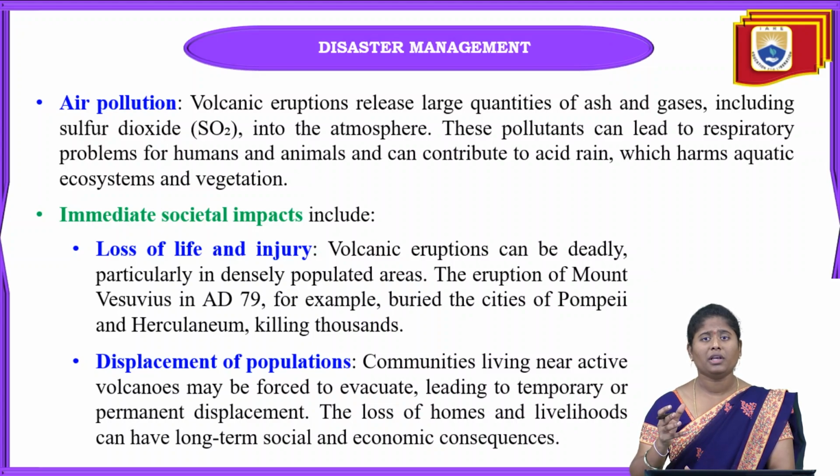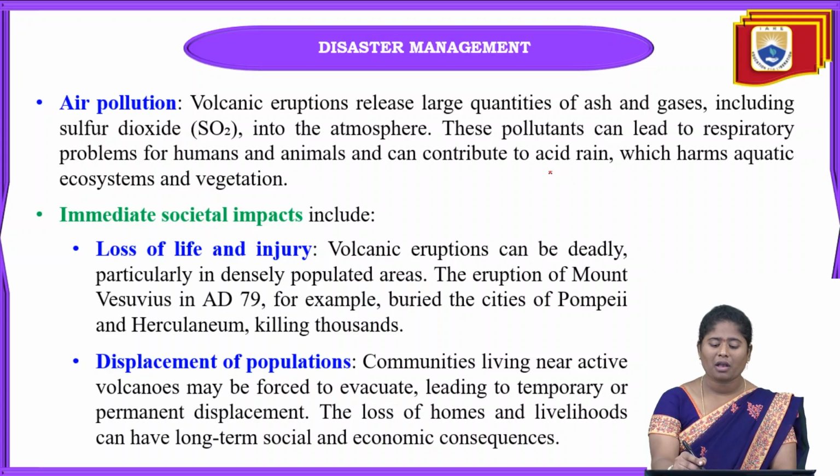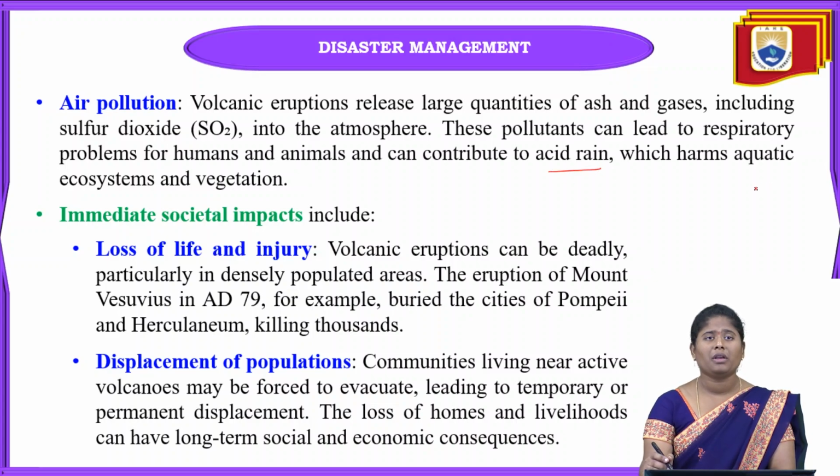Due to this, it can contribute towards acid rain, and this acid rain will impact aquatic life, the aquatic ecosystem and also vegetation. It will destroy the overall vegetation when this air pollution occurs.